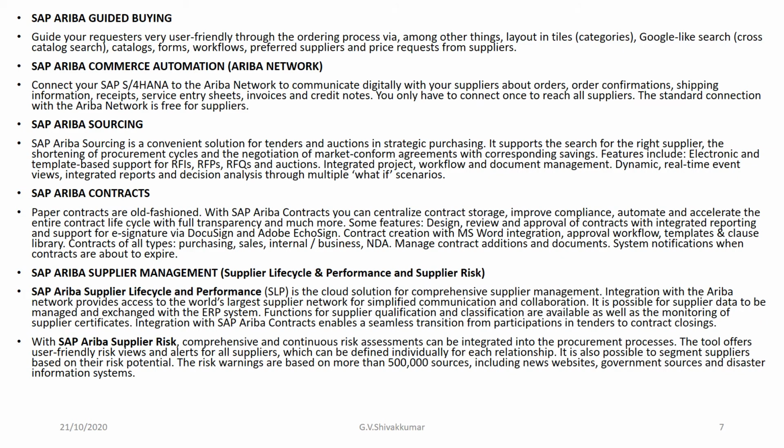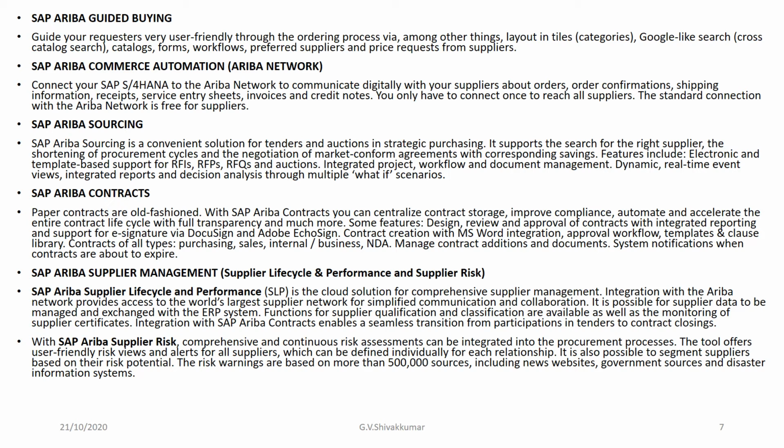Okay, and guided buying. So here we will see the Ariba Commerce Automation for the Ariba Network, Ariba Sourcing, Ariba Contracts, and SAP Ariba Supplier Management. That is nothing but supplier lifecycle and performance, and supplier risk. Supplier lifecycle and performance, in short, is SLP, and finally we have SAP Ariba Supplier Risk. Okay, so we can see one by one in detail.